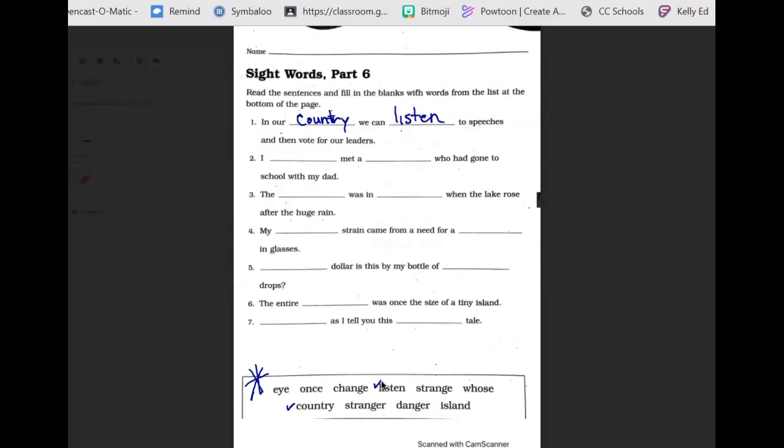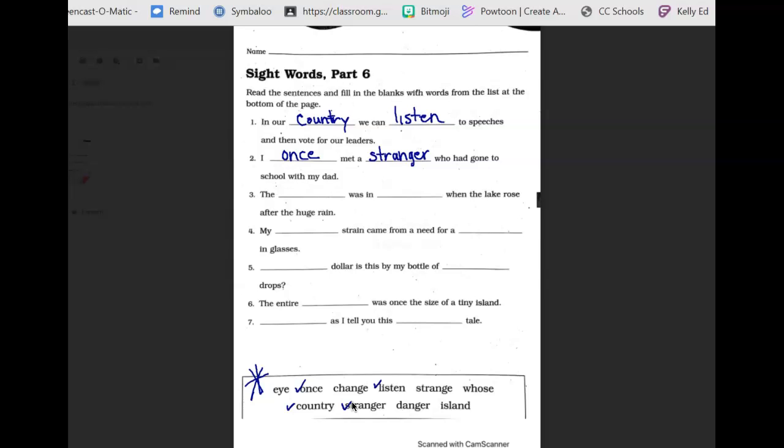Number 2, I blank met a blank who had gone to school with my dad. So look down at your choices and you should choose once. I once met a blank. And we will call that a stranger because you didn't know the person. Even though the dad did, if we don't know them, sometimes we call them a stranger. It's not a bad thing, we just don't know them. Once and stranger.